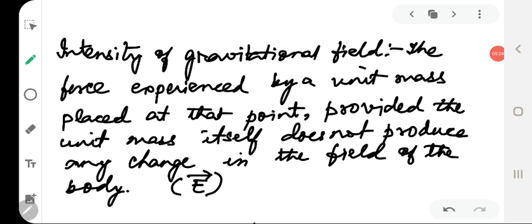Since intensity of the gravitational field is force experienced per unit mass, its SI unit is Newton per kg. Now let us find out the intensity of a gravitational field at a point due to Earth.